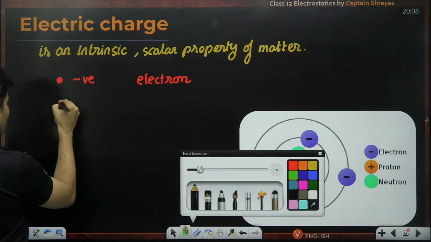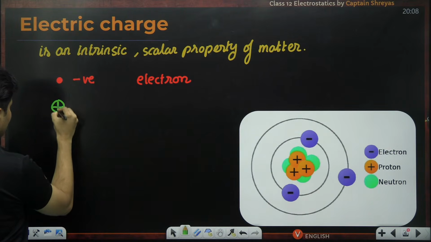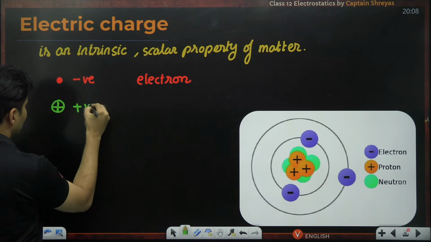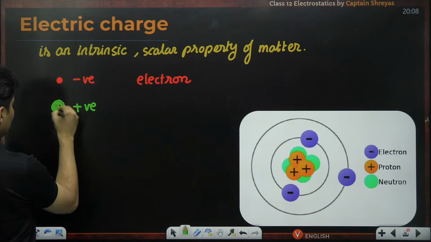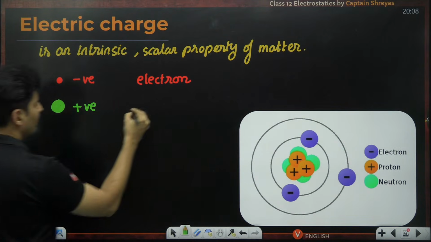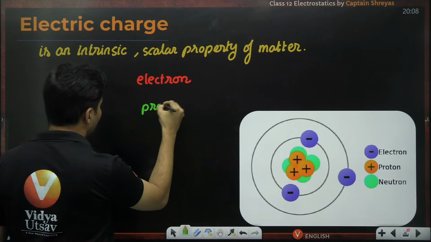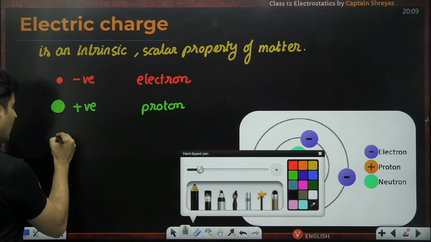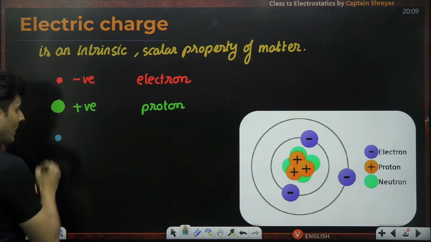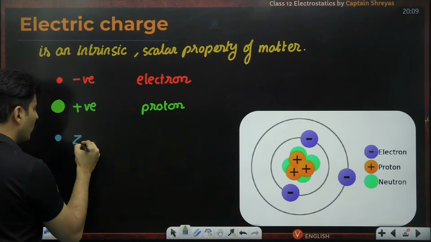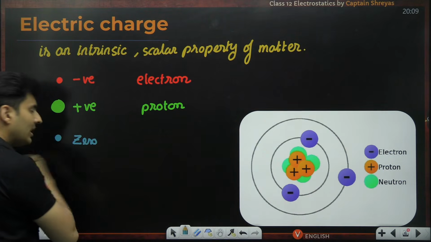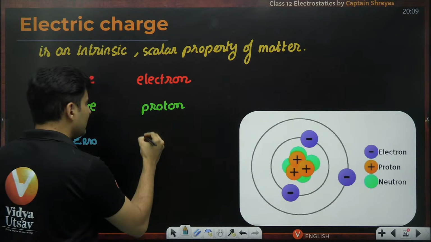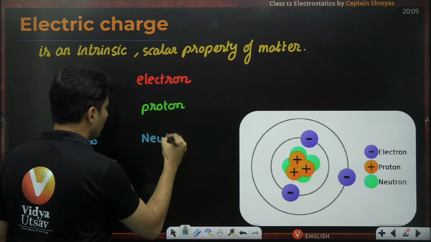The next one is a positive charge, the best example of that is a proton. And the third one, well, I'm not saying there is equal positive and negative, those particles which have zero charge on it, actually no charge on it. Example of that is a neutron.